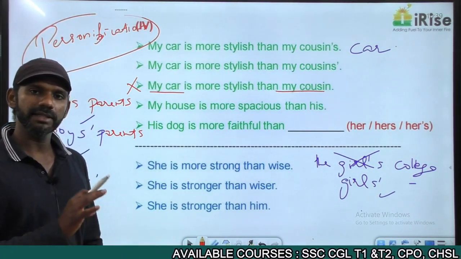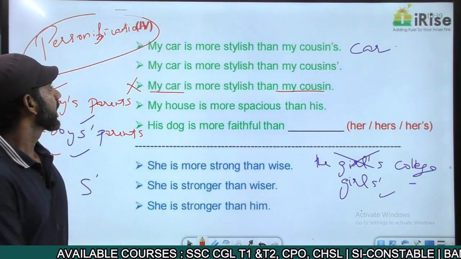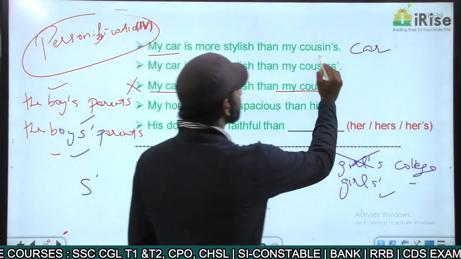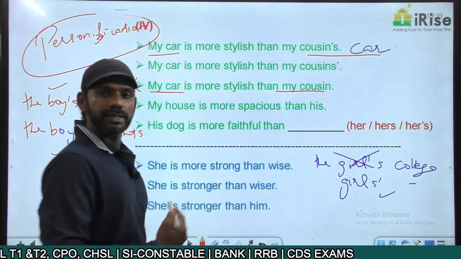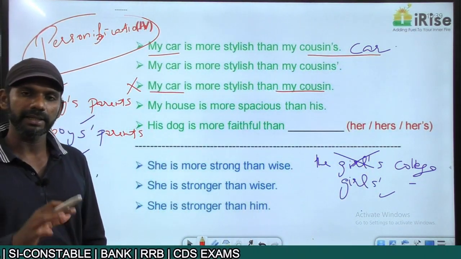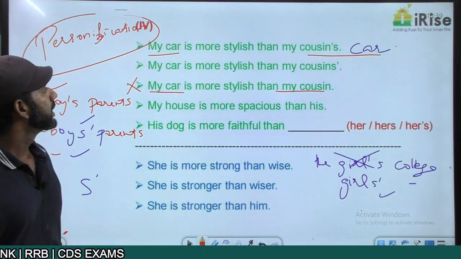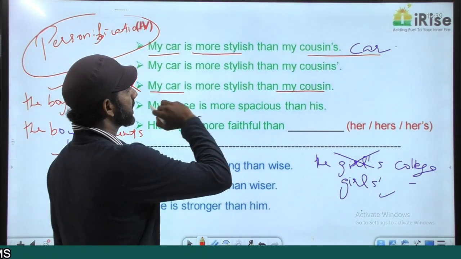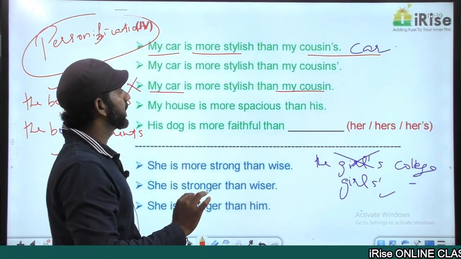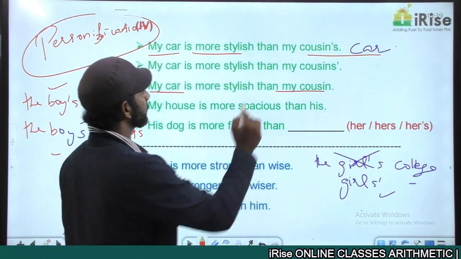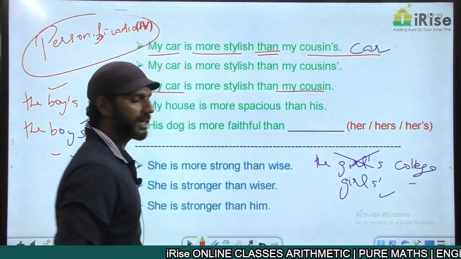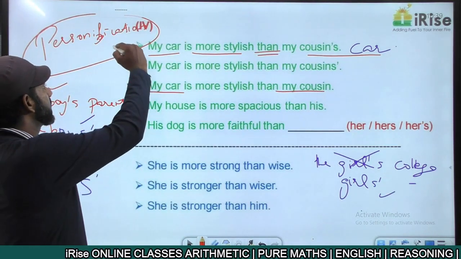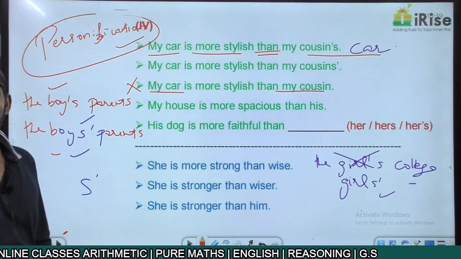Now, which are the two entities getting compared here? My car is compared with my cousin's car. Two similar entities are getting compared, so that concept is completely fine. More stylish is a comparative degree adjective, followed by than. That is also fine. This statement is grammatically correct.